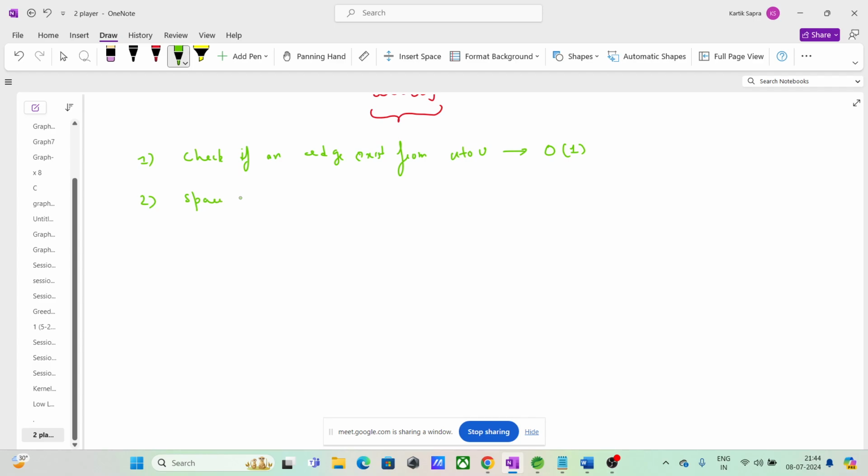Space complexity order of n square. Space wastage is there for sure, right? Actually, third thing is add new edge. Time complexity of adding new edge from U to V.